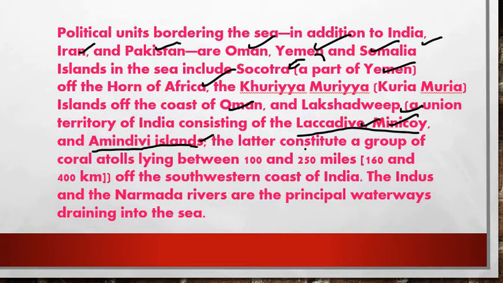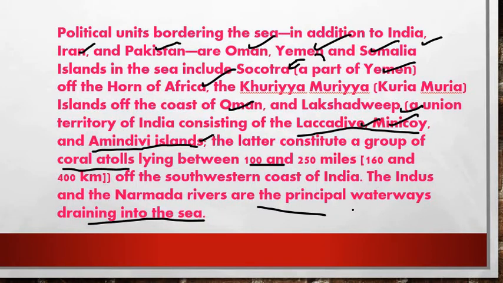Next, the latter constitutes a group of coral atolls lying between 100 to 250 miles.